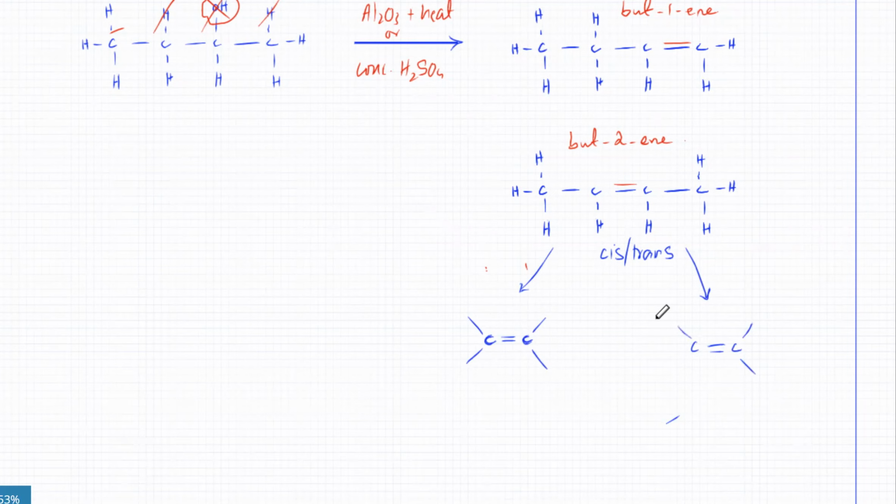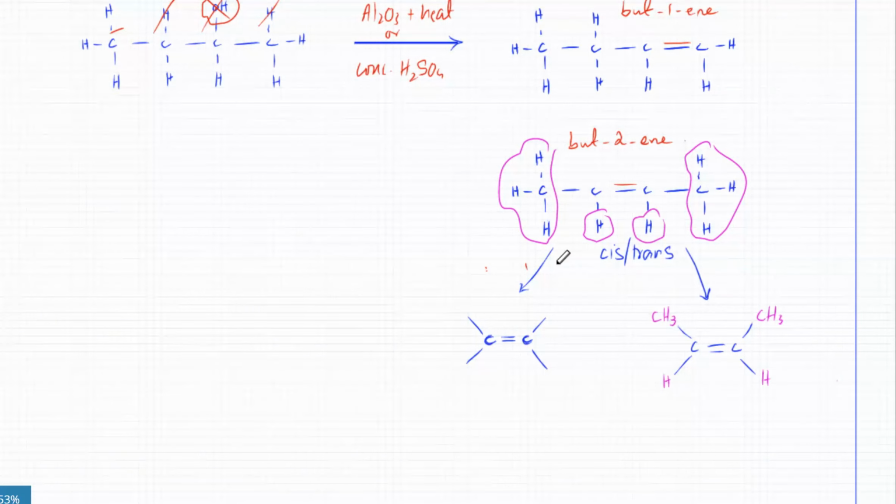So around the double bond, the shape of the molecule looks like this. And if the shape of the molecule looks like this, the double bonded carbon atom has two things attached to it. It's got an H and it's got a CH3. So there's going to be a CH3 and there's going to be an H that's attached. The other one, it's an H and there's a CH3 attached to it.